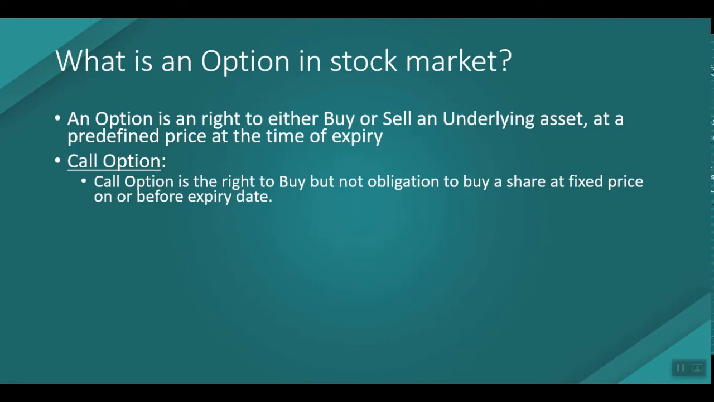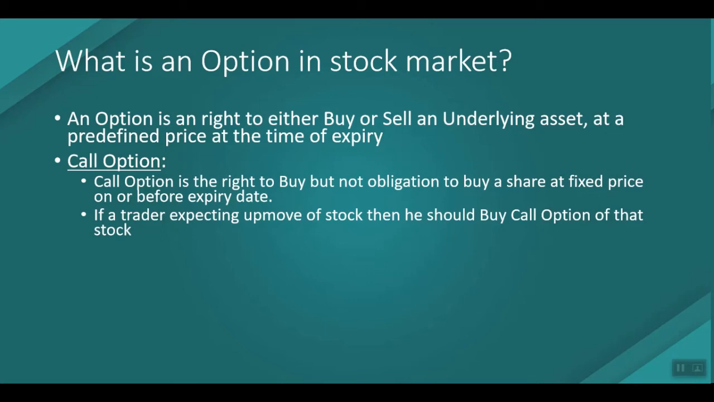So if you are willing to buy the SBI stock at the price of 150, then you need to buy the call option, and if the stock price reaches that 150, then you have the right to buy the stock. And if it doesn't reach the 150 price level, then there is no obligation to buy the stock at the price of 150, or whatever price it's trading at.